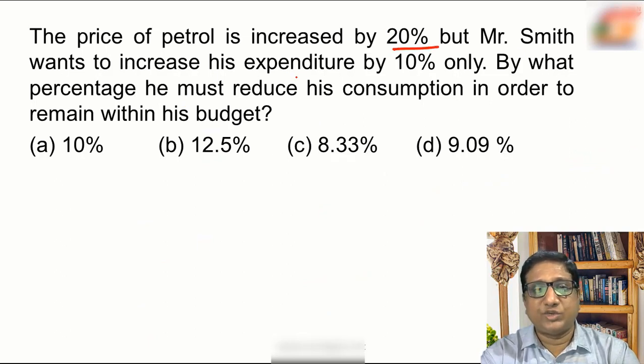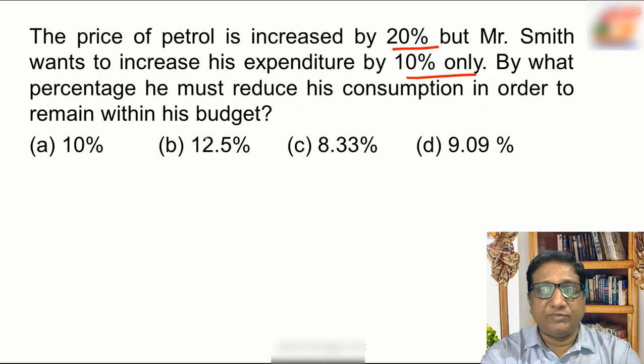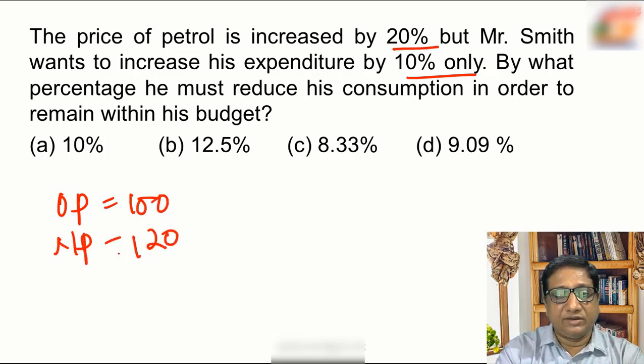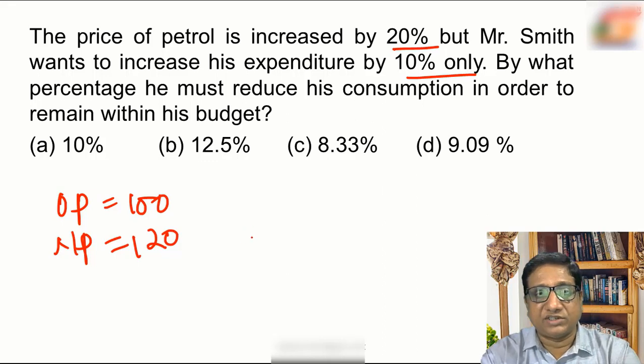The price of petrol is increased by 20%, but Mr. Smith wants to increase his expenditure by 10% only. By what percentage must he reduce his consumption in order to remain within his budget? So let the original price be 100. So the new price became 120 as there is an increase of 20%.